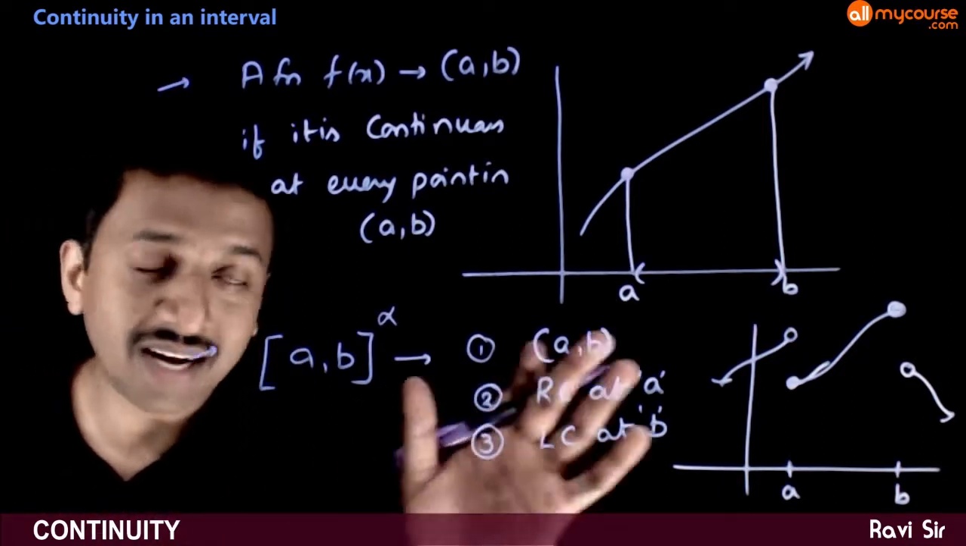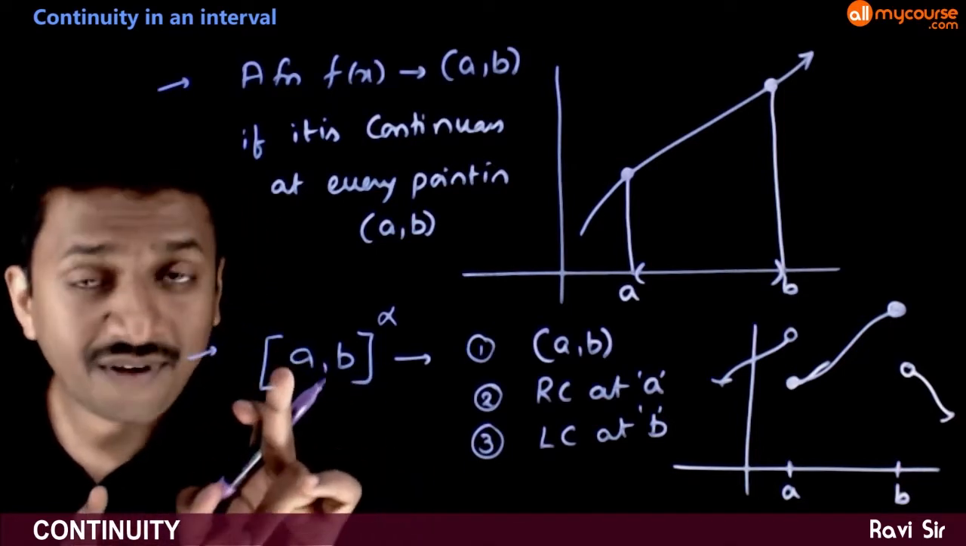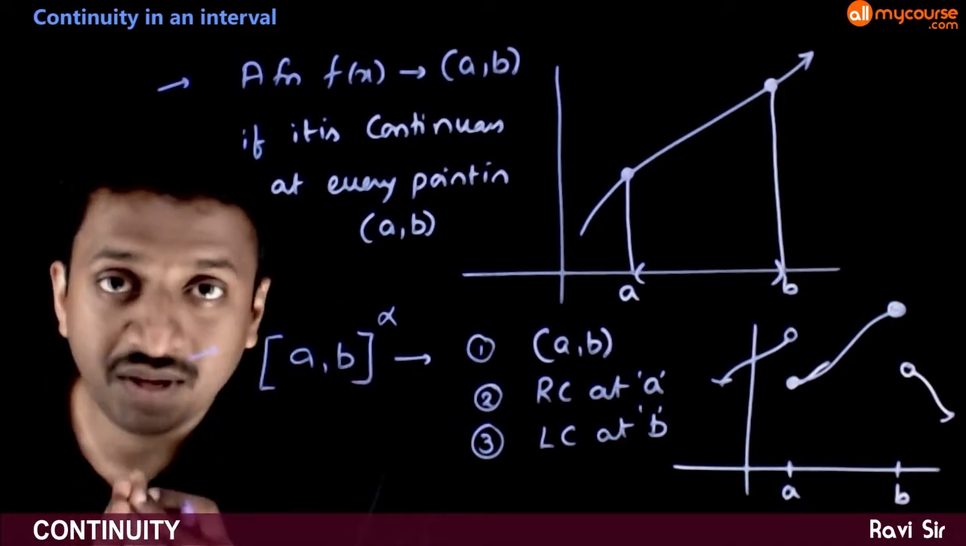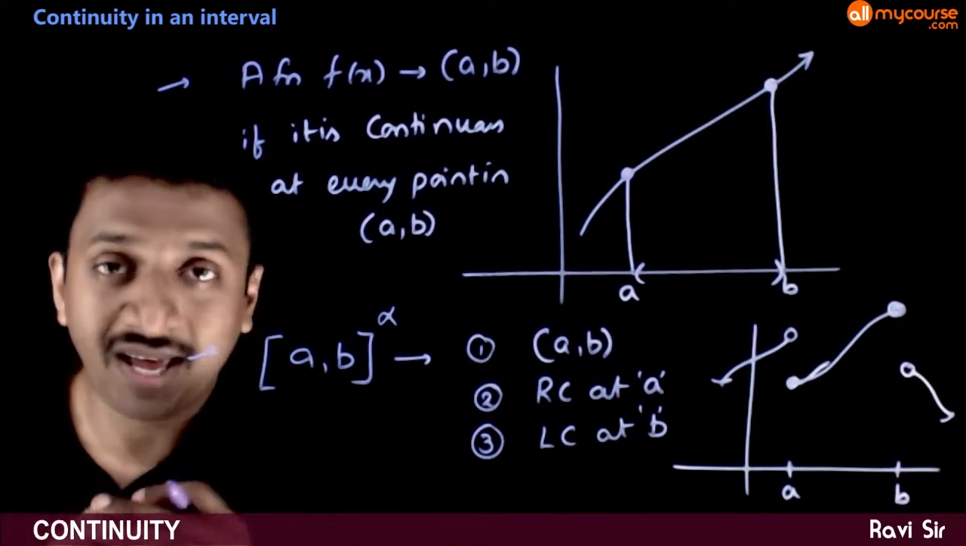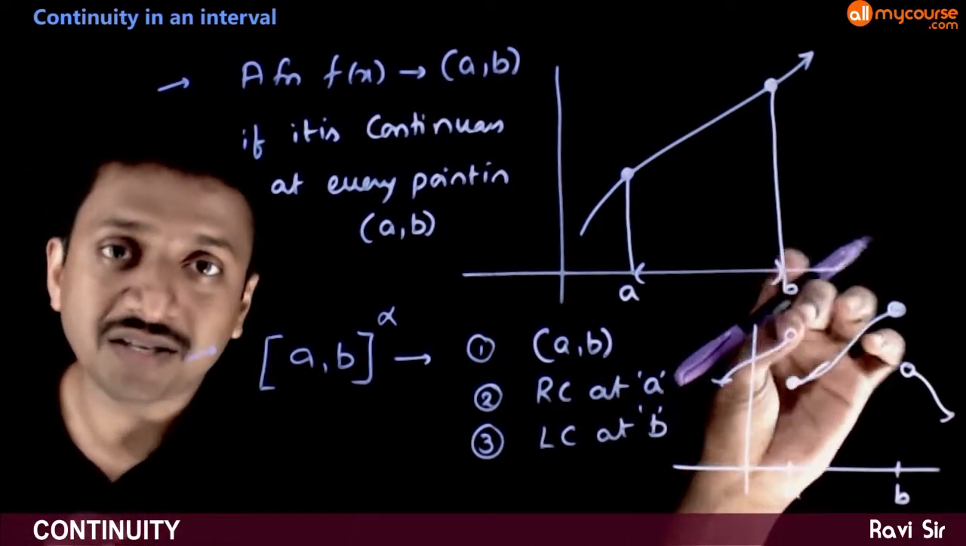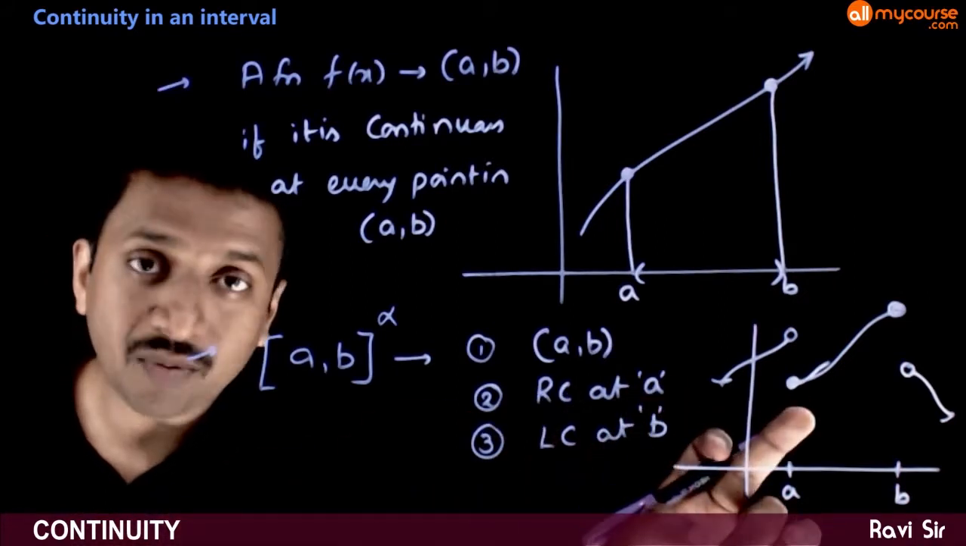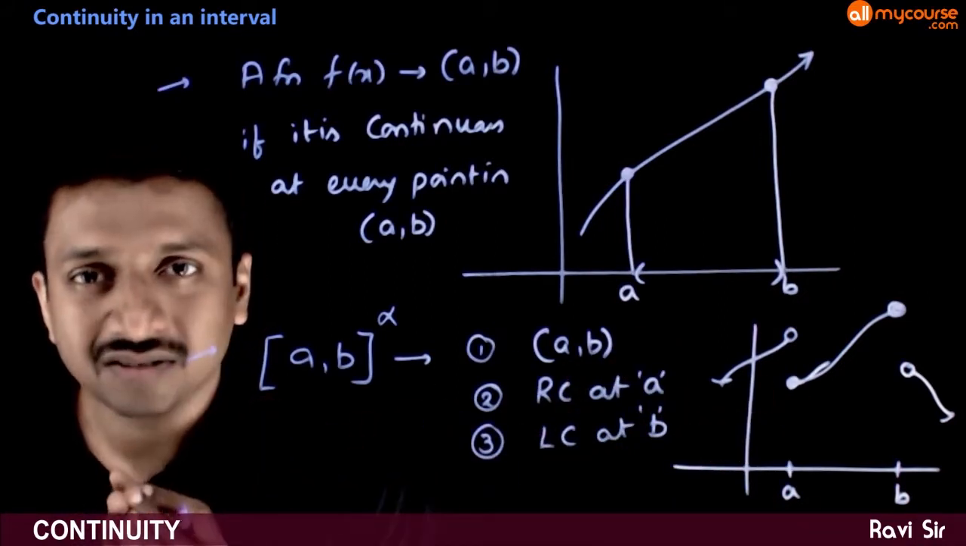So I hope you understand the conditions. If a function has to be continuous in closed a b, the three things that you need to check are: between open a and open b, it has to be continuous at all points. At x is equal to a, it has to be at least right continuous.